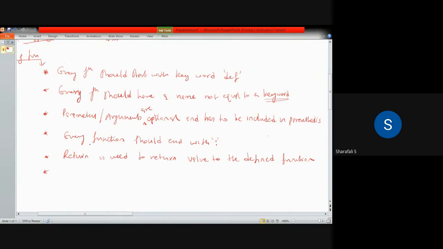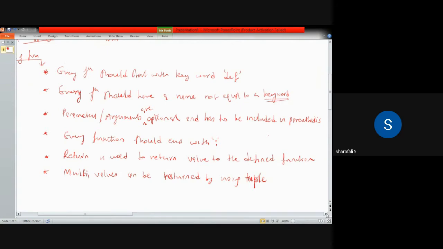And the last one is that multiple values can be returned. I will explain this one by one using a tuple. So you can use a tuple if you want to return multiple values.